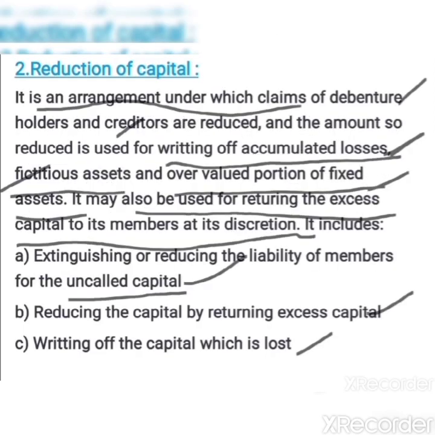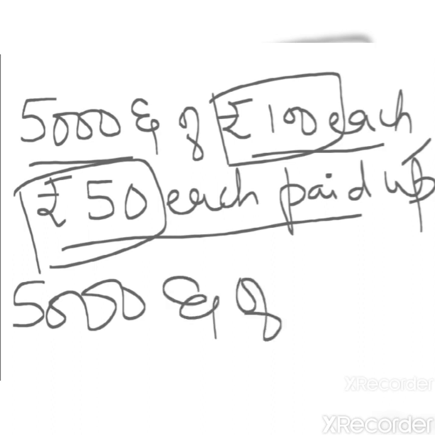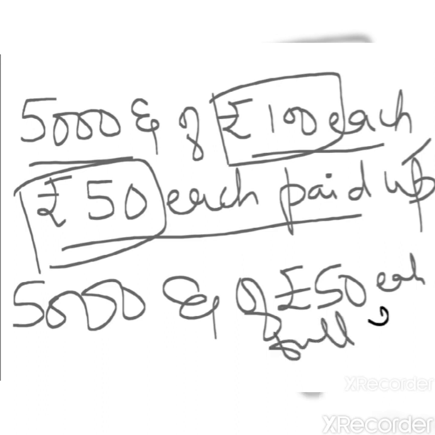Under the reduction of capital, the company wants to extinguish or reduce the liability of the members for the uncalled capital, whereby they want to make it fully paid up. So they will make it 5,000 equity shares of rupees 50 each fully paid up. So the remaining amount, that is the difference between 100 rupees and the paid up value of 50 rupees, is the uncalled capital that they are going to completely cancel and make it a fully paid up share.